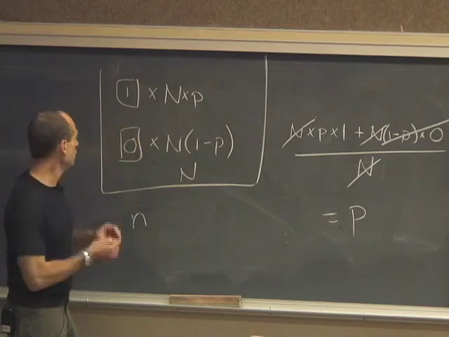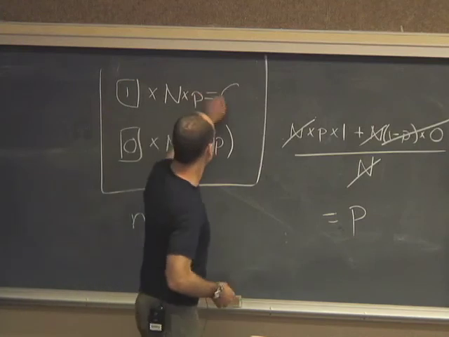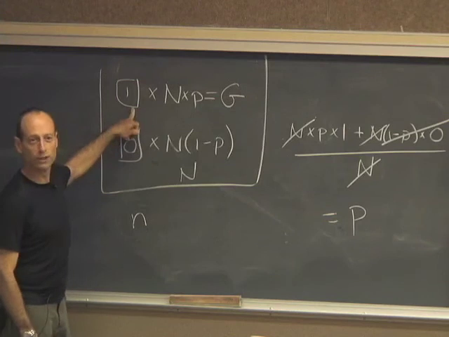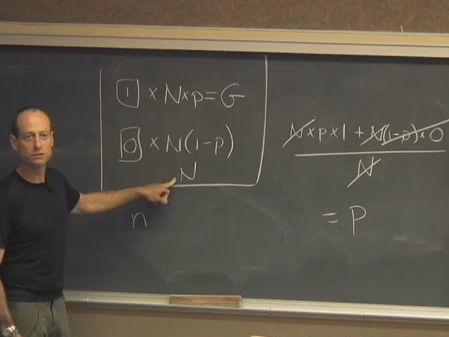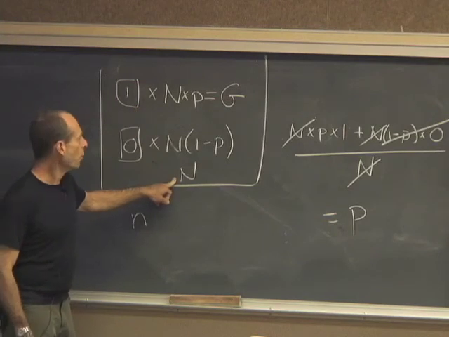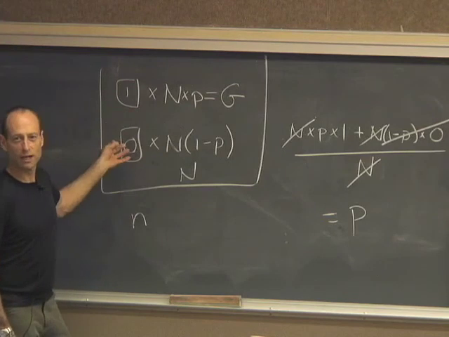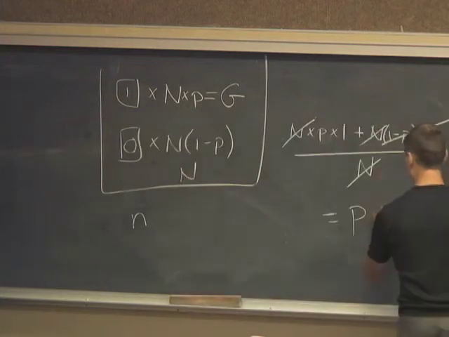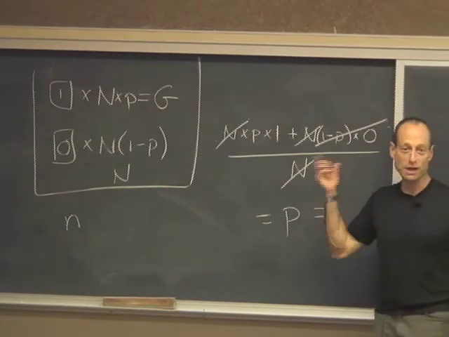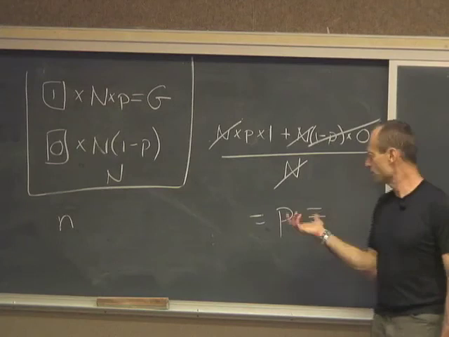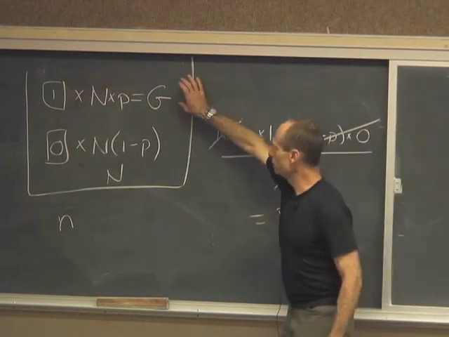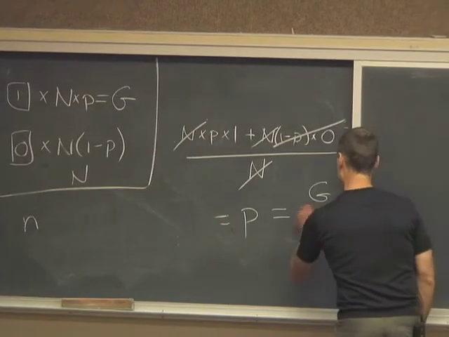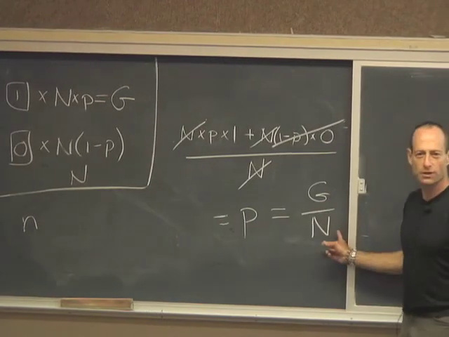Hypergeometric. Okay. So for the hypergeometric, I would call this number G. G is the number of tickets in the box that are labeled 1. There are big N tickets in the box in all. What is the average of the labels on the tickets in the box here? It's still p, but I can write this in terms of the parameters of the hypergeometric. What's the fraction in terms of G and N? What is p? The number of tickets labeled 1 divided by the total number of tickets there are.